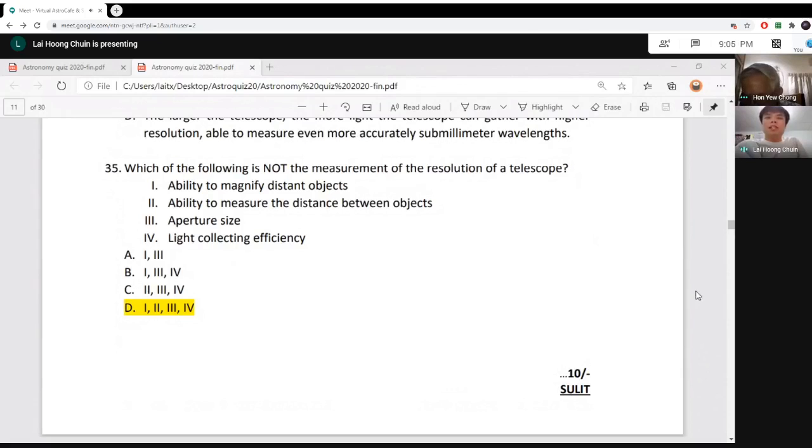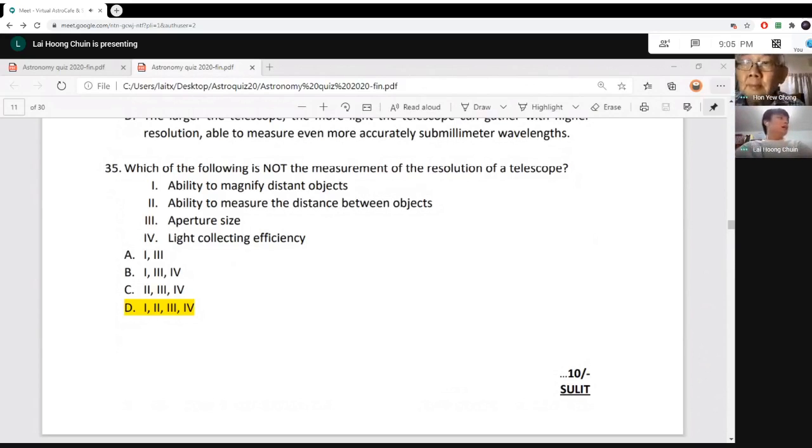That means if we have two objects very close together, can we see them as two separate objects or as a single object? If low resolution, you will see two very close objects maybe as one object. If high resolution, you can see them clearly as two objects.